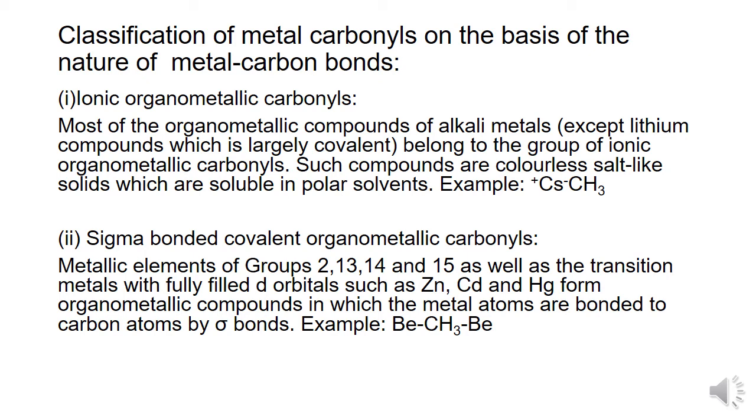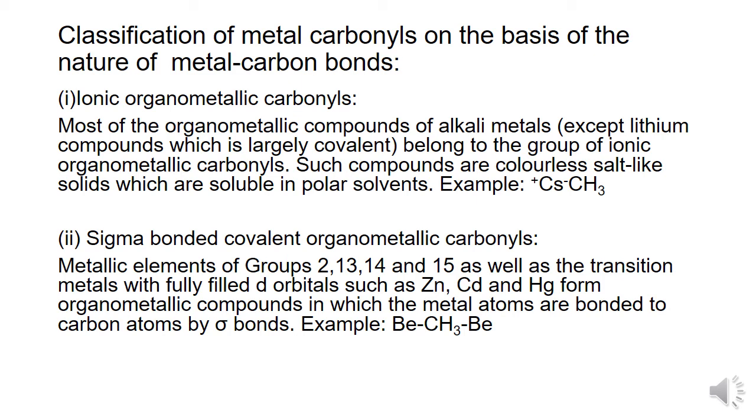Such compounds are colorless, salt-like solids and are soluble in polar solvents. The second one which belongs to this category is the sigma bonded covalent organometallic carbonyls.